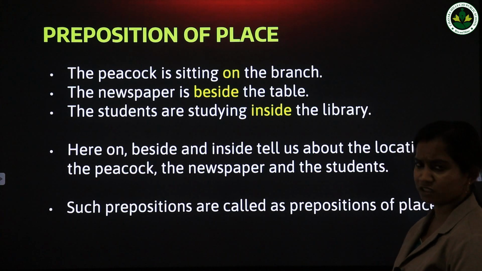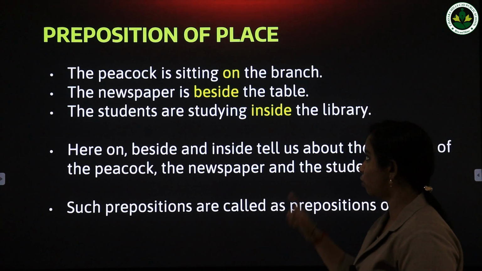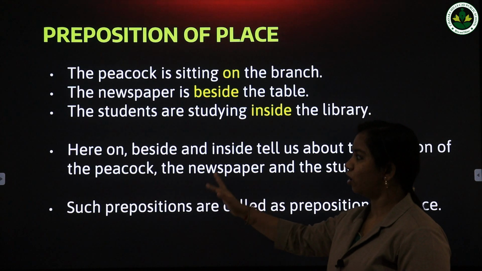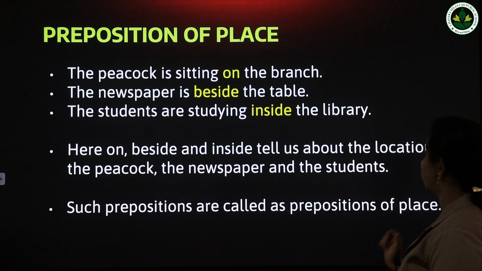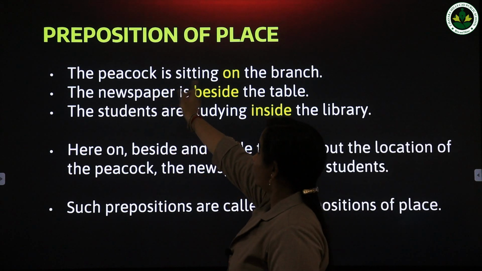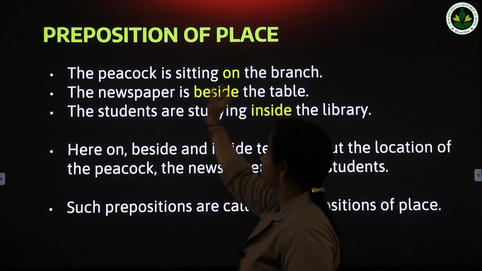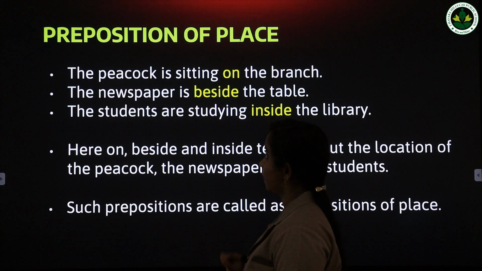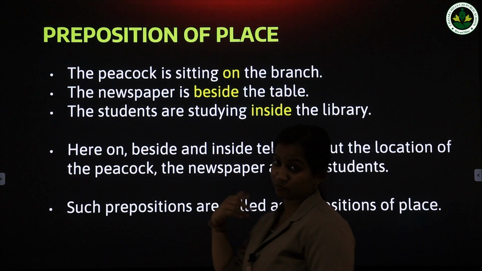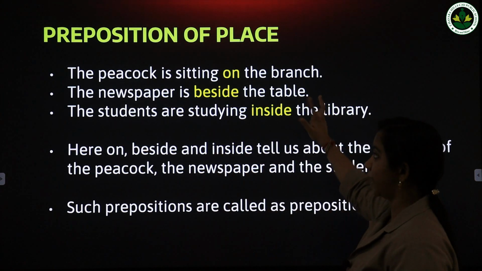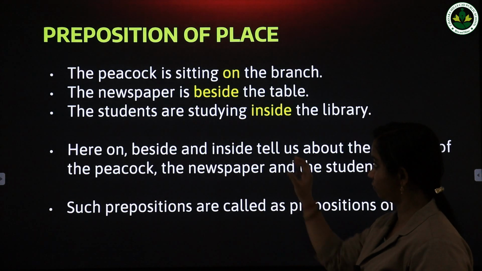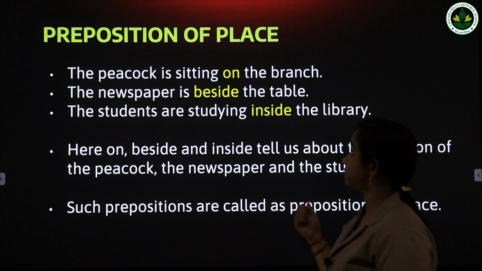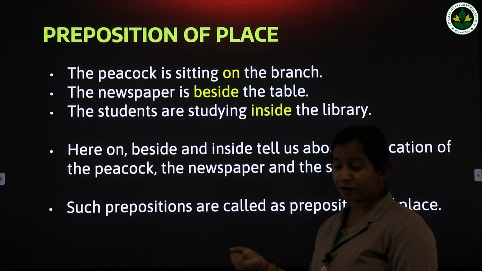Here there are certain words given in yellow color: on, beside and inside. They tell us about the location. We got to know the location of the peacock by using the preposition on. Where is the peacock sitting? On the branch. Where is the newspaper?